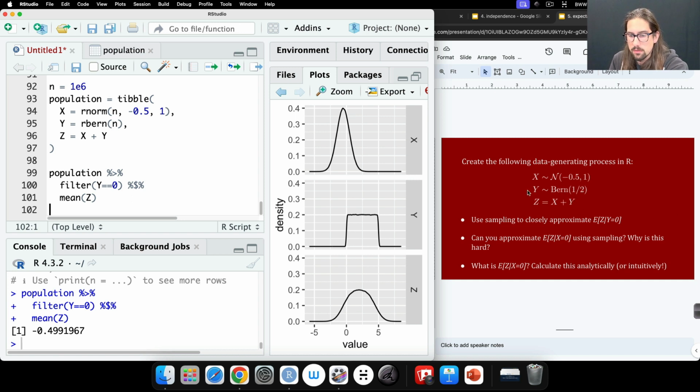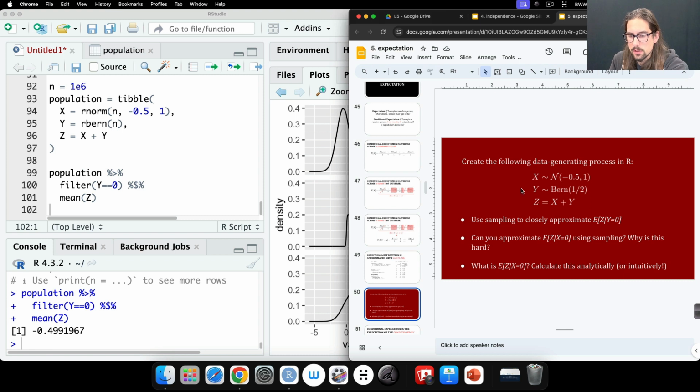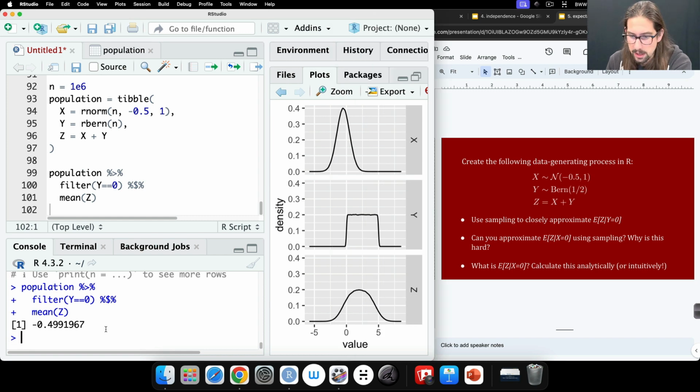You should recognize this as correct, because if y is fixed to be 0, this line here doesn't matter, right? So just cross this out. Let's say in the subpopulation where y is 0, there's just a 0 here. So then z is x. For that subpopulation, z is just x. And x is a normal with mean minus 0.5. So the mean of z when y is 0 should just be minus 0.5. And that's basically what we get here.